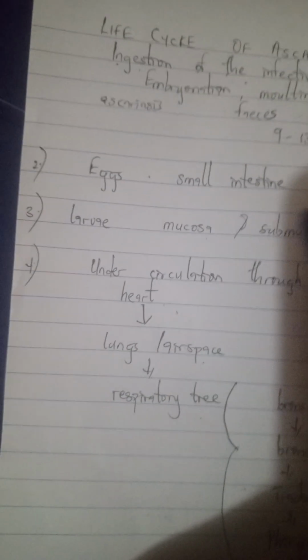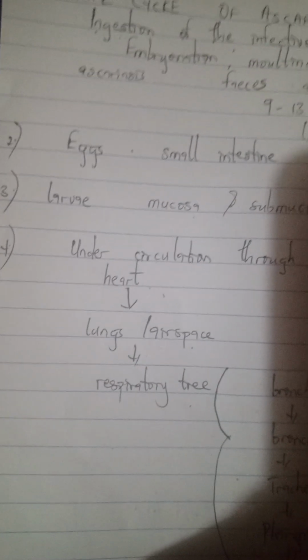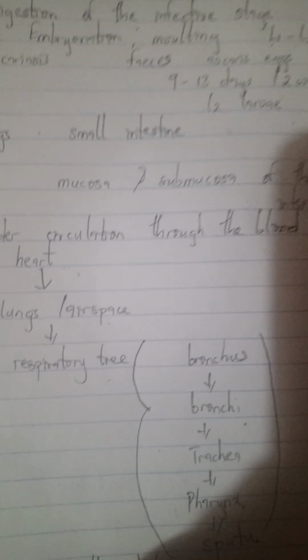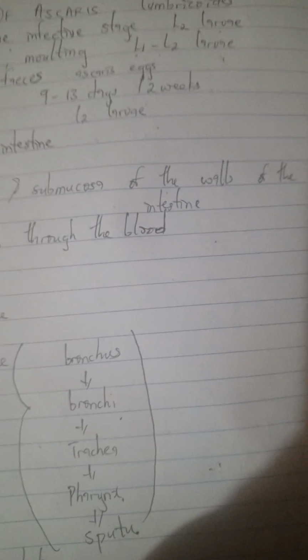So that is the disease caused by Ascaris lumbricoides in the human body. As the larva is migrating in the small intestine, it perforates the intestine, therefore making the intestine bleed.